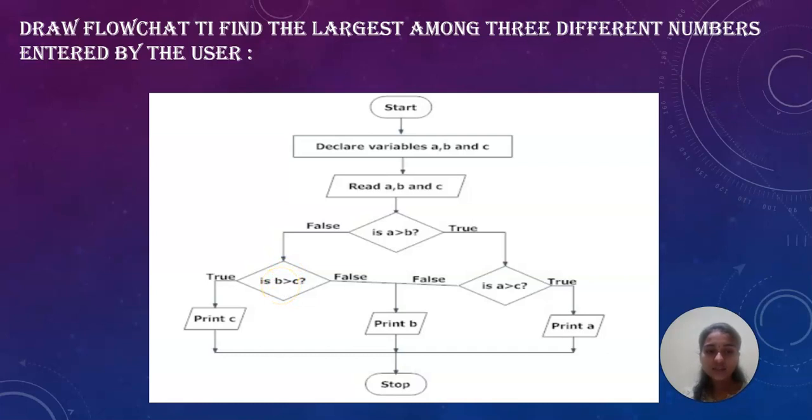In b is greater than c, if it is true it prints b, or if it is false it prints c. And lastly, stop.